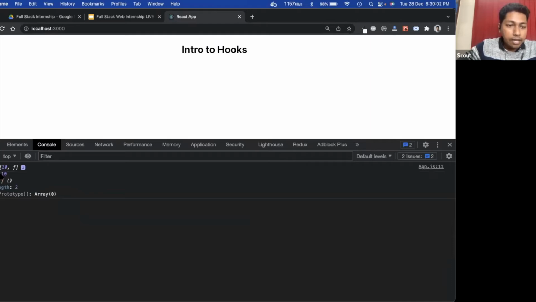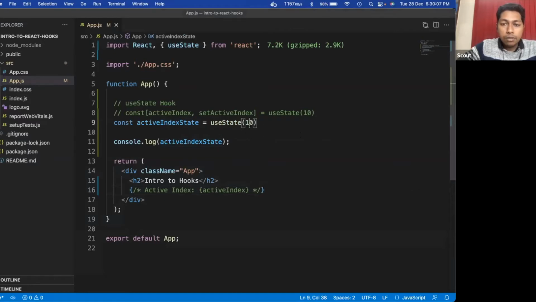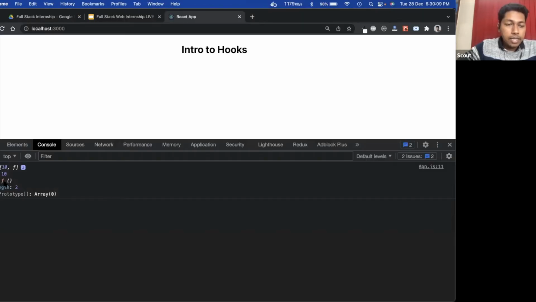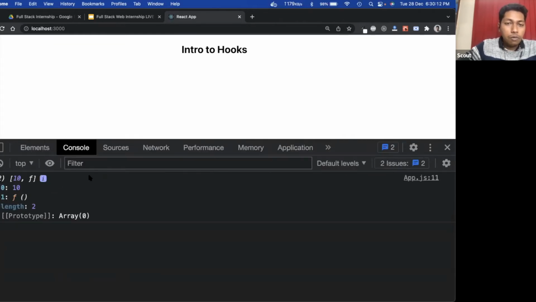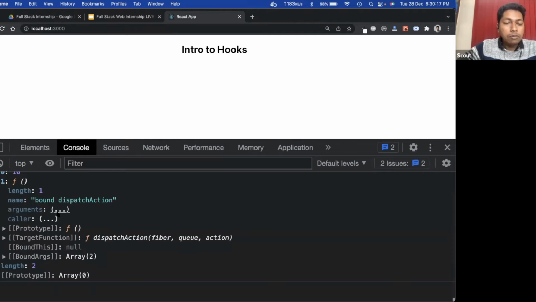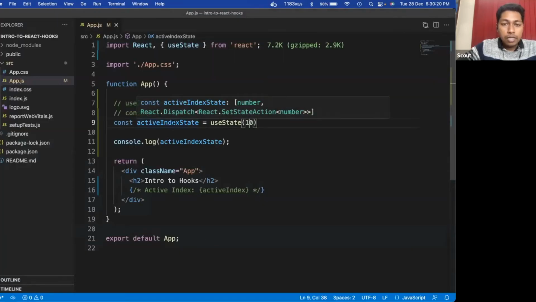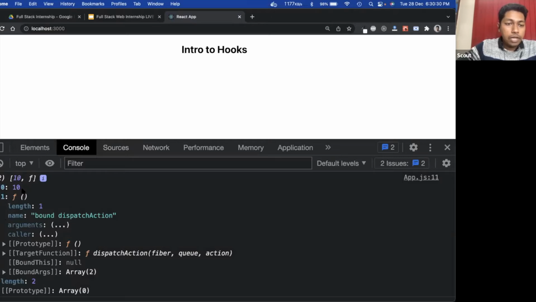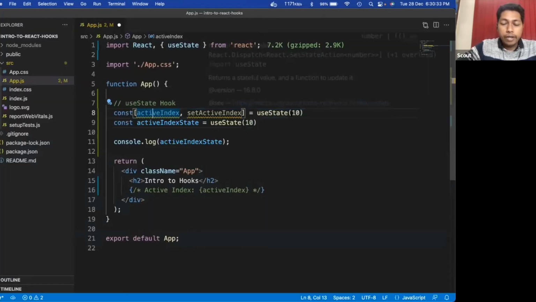The array's first value is the initial value that I have assigned, and the second array element is a function which I can call to change the value. This is a shorthand ES6 syntax which you can write. The first value is the value of this state where I have assigned the initial value 10, and the second value of the array is a function to change the state.